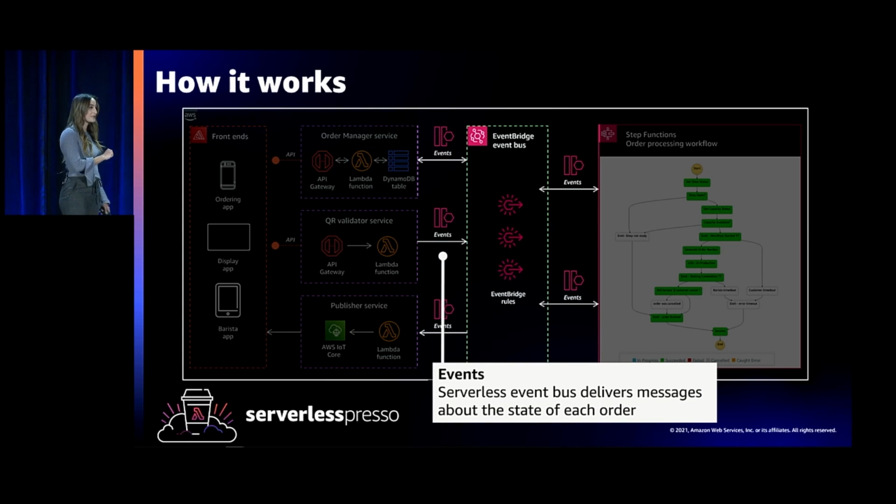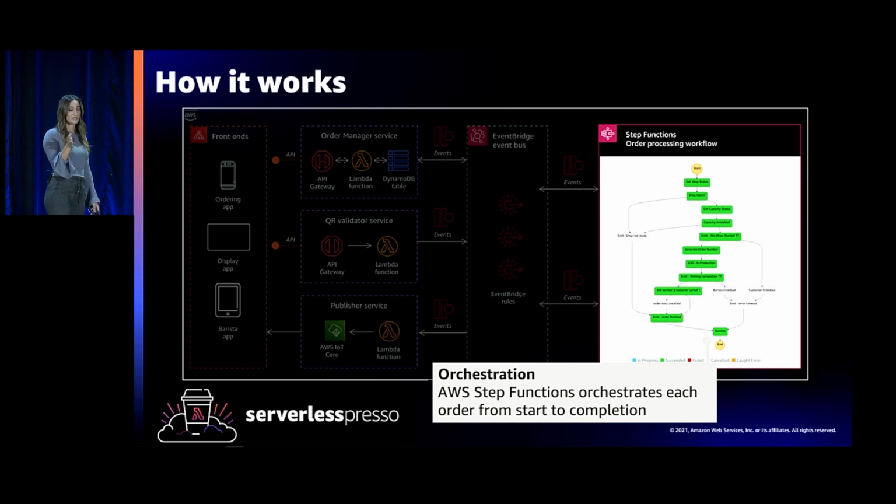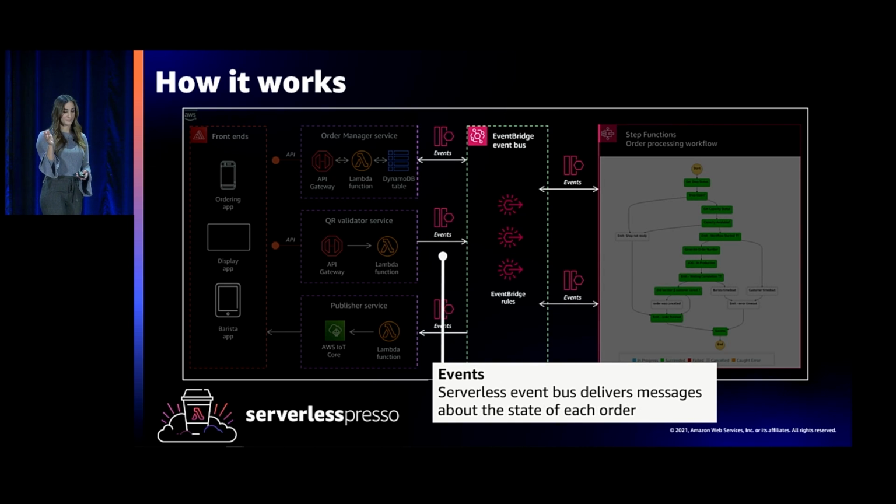The entire application is built with events. So EventBridge choreographs the events throughout the workload, and each of the services either produce or consume events. Those that produce events send those events to a custom event bus, and those that consume events use rules so that they only receive the events that they care about. This is a really important concept in event-driven applications. The producers and the consumers are totally decoupled.